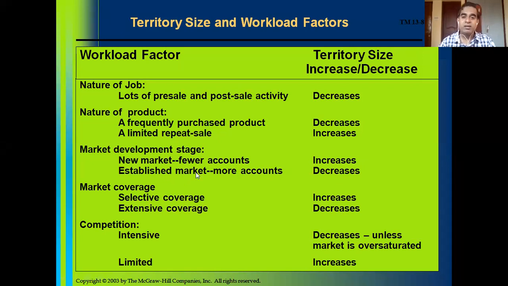So the company divides the market. For an established market, the territory size decreases, because within a smaller territory the sales rep will get more clients, so he can make more sales calls within a smaller territory because the number of customers will be more.